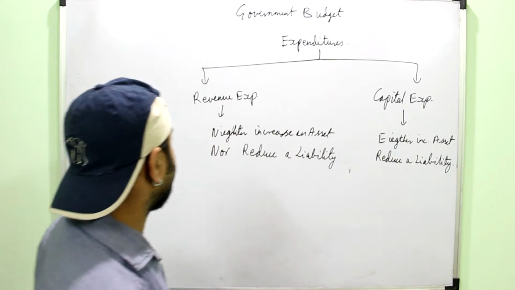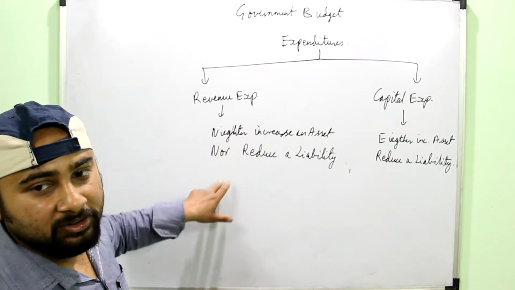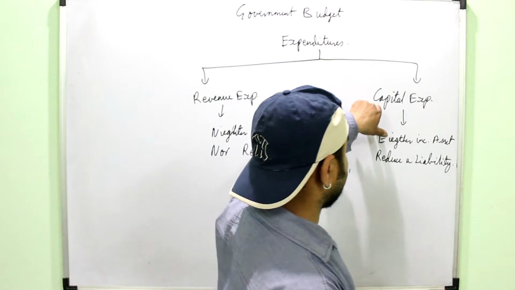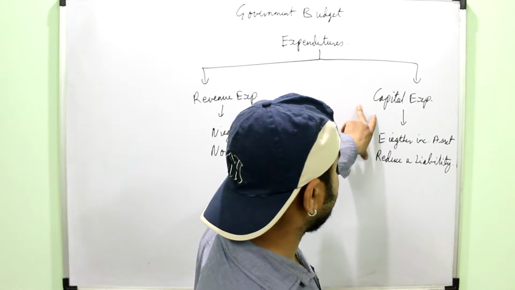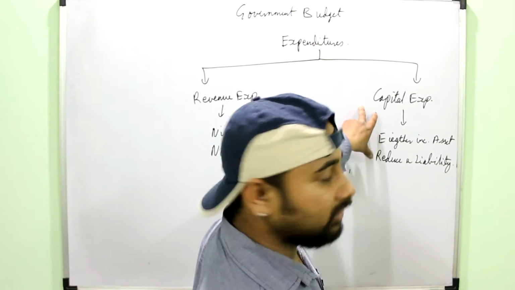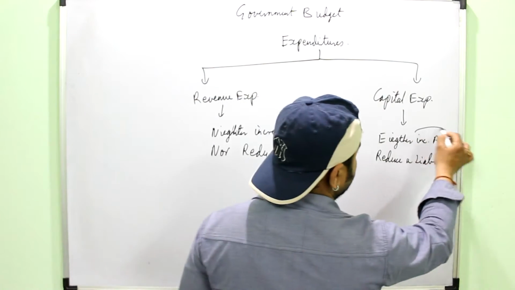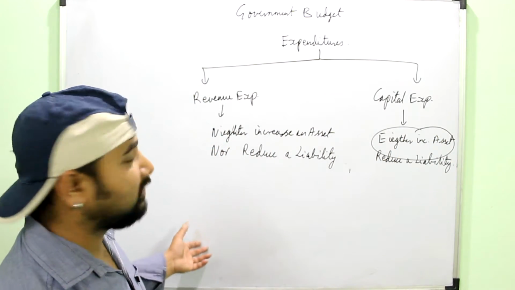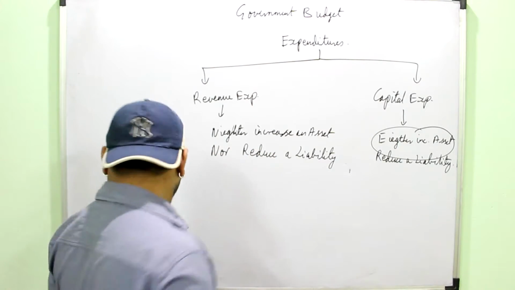Okay, just recall, revenue receipts were the receipts which neither decrease an asset nor increase a liability, while capital receipts are the receipts which either increase an asset or increase a liability. So this you have to remember. They are defined on the same basis, whether it is capital receipt or capital expenditure, or revenue receipt or revenue expenditure, just their effect on the balance sheet.